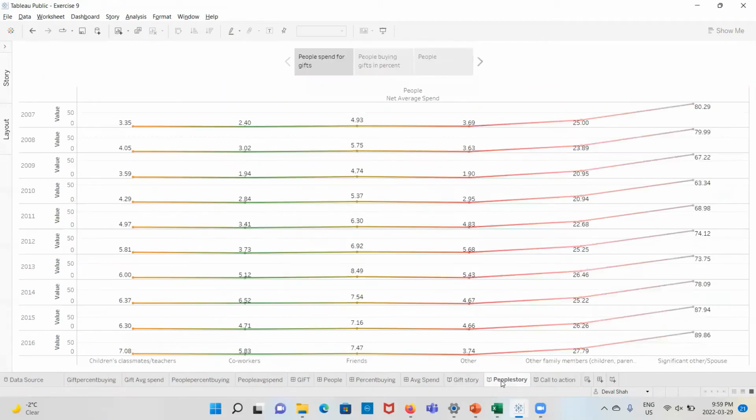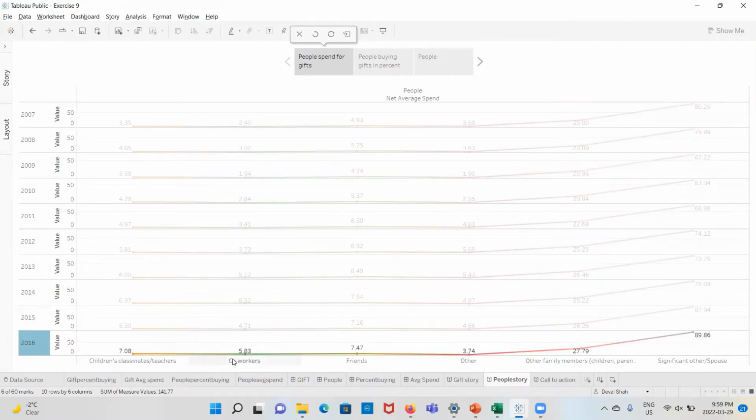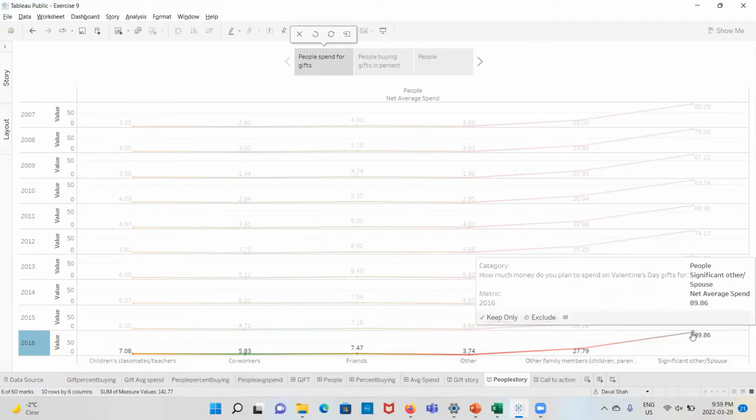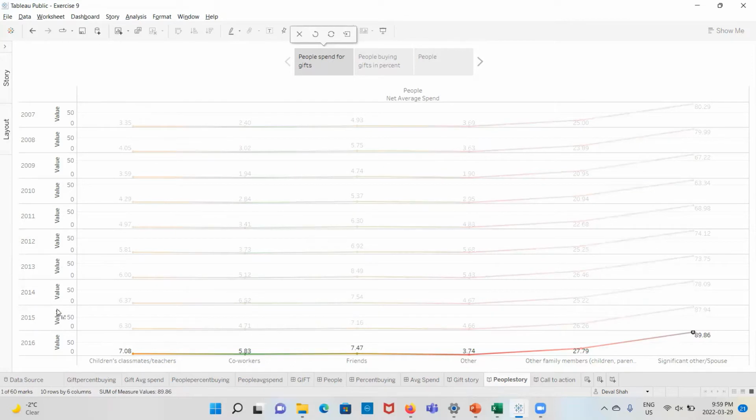And if we see the people's side, from 2007 till 2016, we can see an increasing graph for children, co-workers, friends, and significant other or spouse. The highest gifts are given to the significant other or spouse.